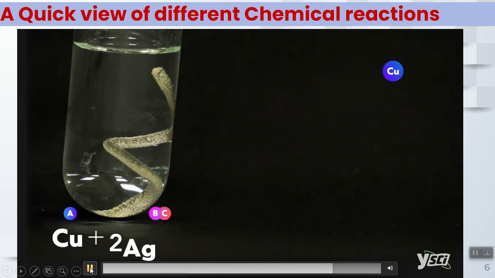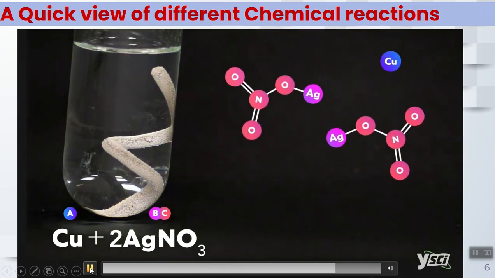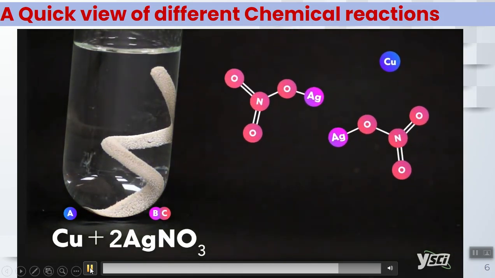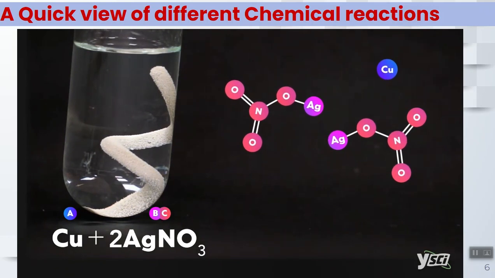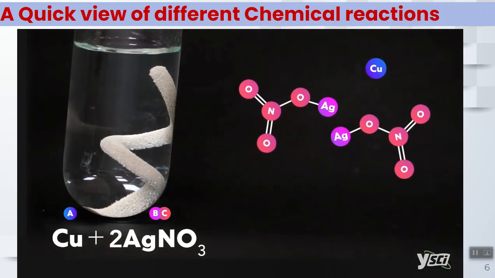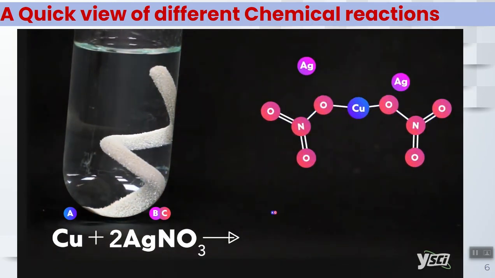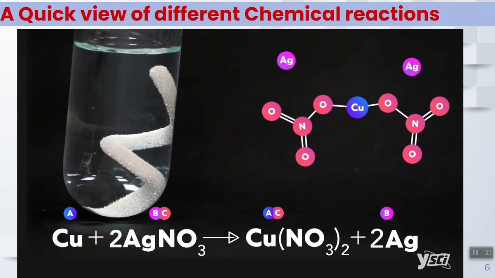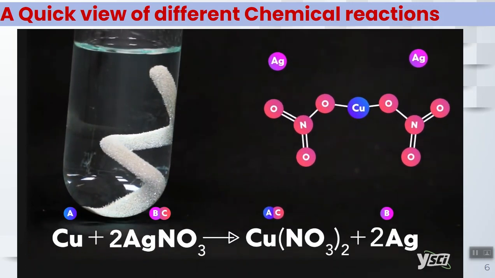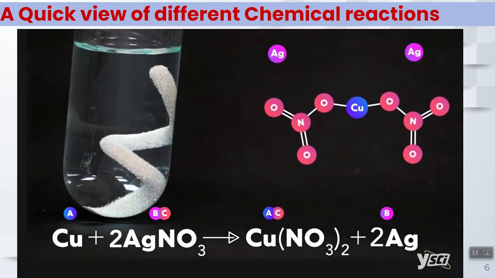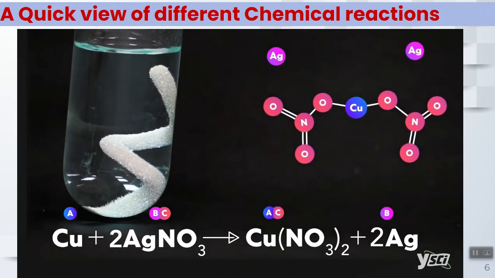Here we placed a copper wire in a silver nitrate solution. Copper is more reactive than silver, so it replaces the silver in the silver nitrate. Our products are copper(II) nitrate and silver crystals. You can see the silver crystals beginning to accumulate on the wire and the solution turn blue from the dissolved copper.